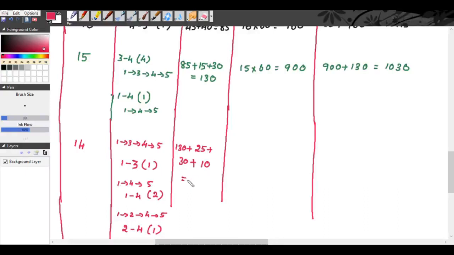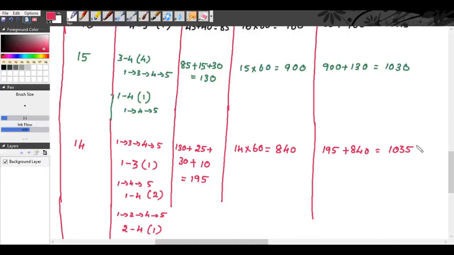So you get 195. Now here it is 14 into 60, you get 840. So total cost is 195 plus 840, we get 1035.